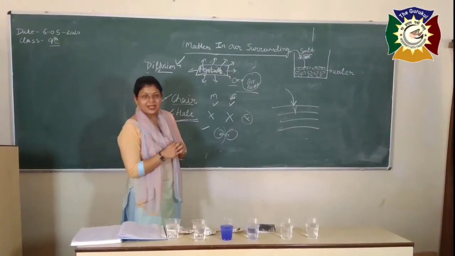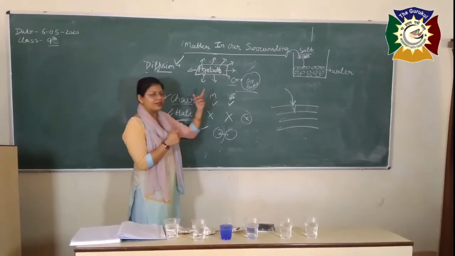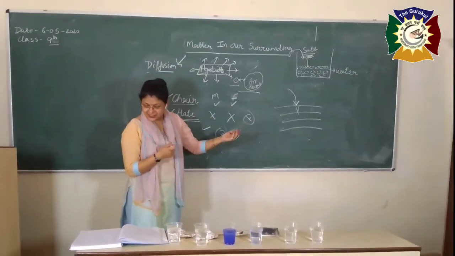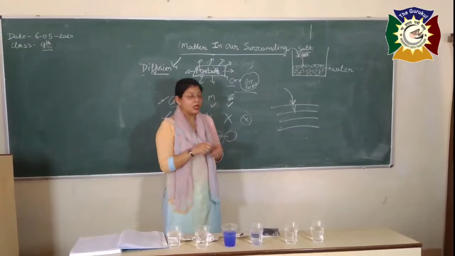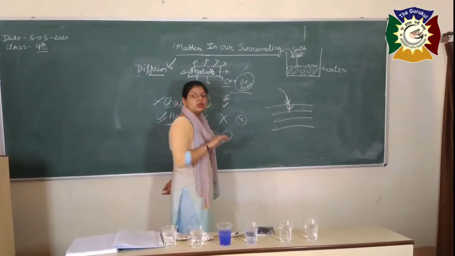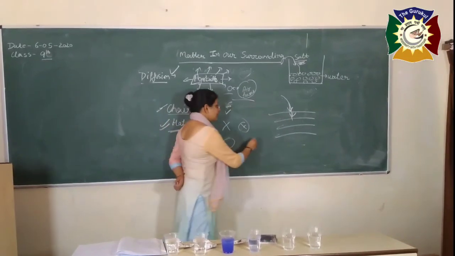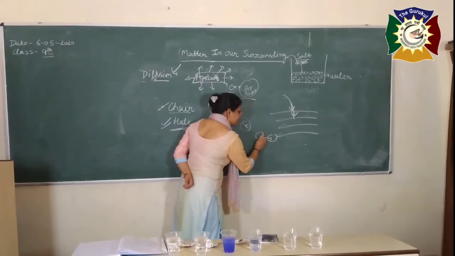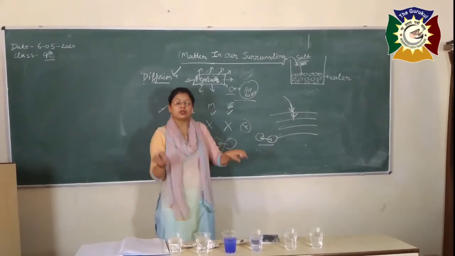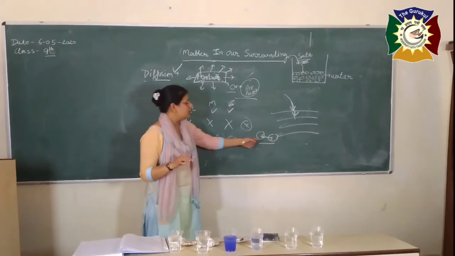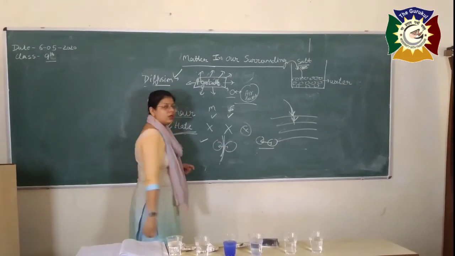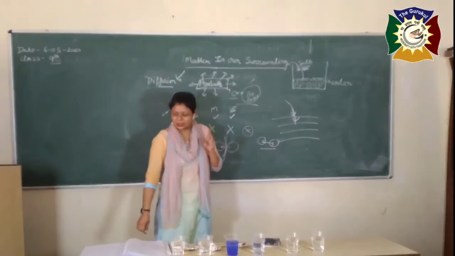The second question is regarding the hot and the cold food. We have already discussed why the fragrance of hot food can be felt at a larger distance. The third part is why divers, while swimming, are able to cut the water. Because there is a gap present between the two molecules. That's why it is very easy for you to cut the molecules of water, just because of the space present between them, that is intermolecular space.